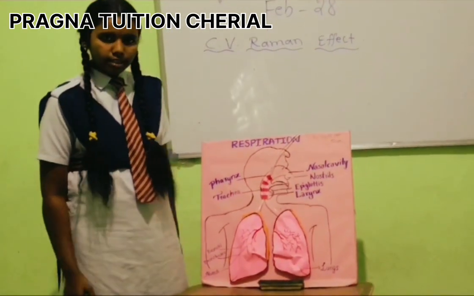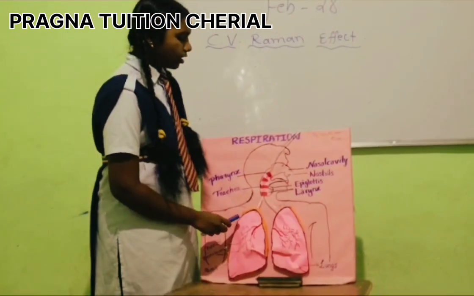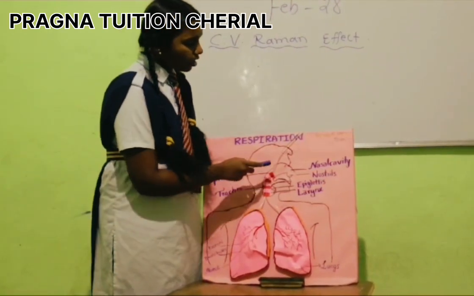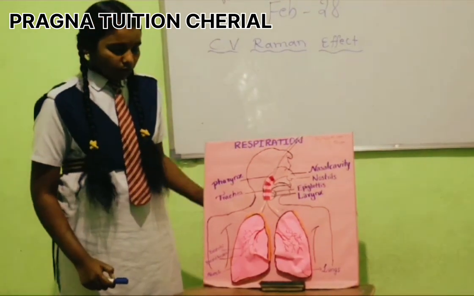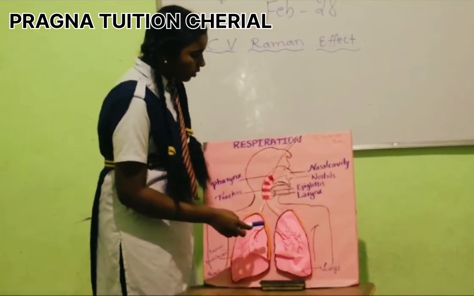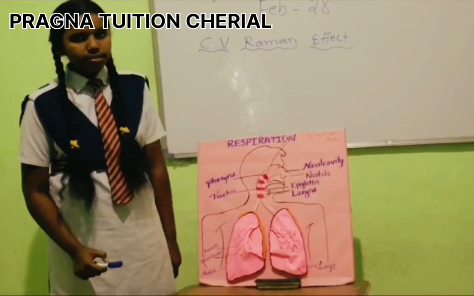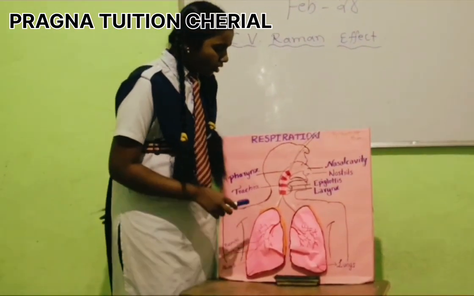Mucus is a sticky substance which does not allow any dust particles into the lungs. The air will enter into the pharynx. The pharynx is the pathway to the respiratory system and digestive system.